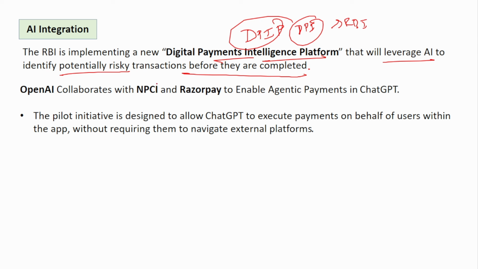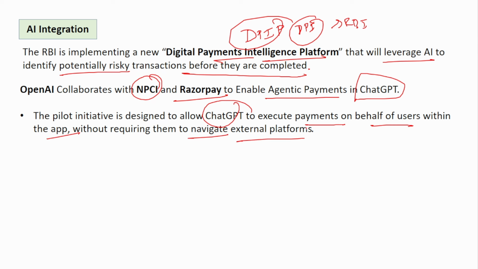Next is OpenAI collaborates with NPCI and Razorpay, National Payments Corporation of India and Razorpay, to enable agentic payment in ChatGPT. So this pilot is designed to allow ChatGPT to execute payment on behalf of users within the app, without requiring them to navigate to an external platform. Okay. So here if you see, it is collaborating, it has not yet been established. It is just a collaboration, it is still under process. So here if you see, it is designed to allow ChatGPT to execute payment on behalf of users within the application itself. You don't have to move to a third platform. Okay.